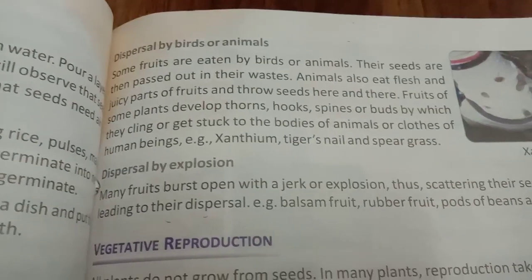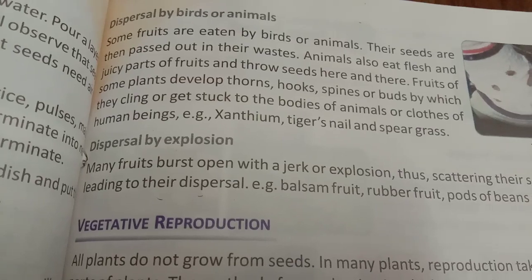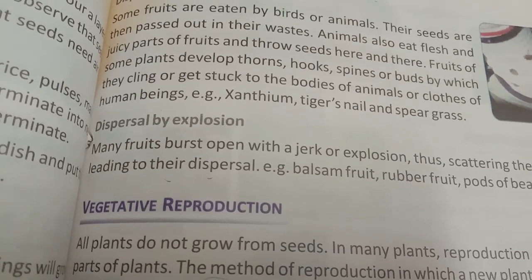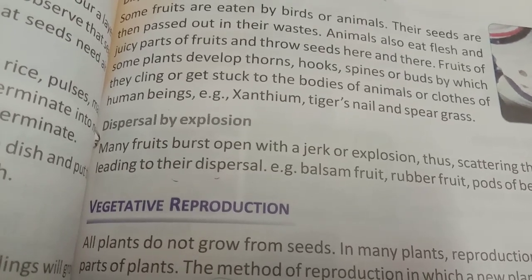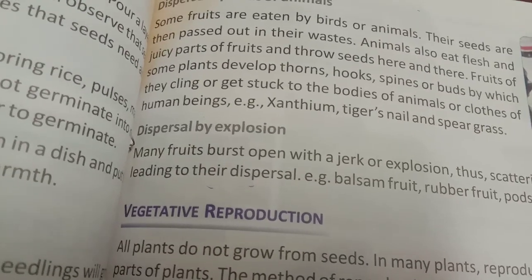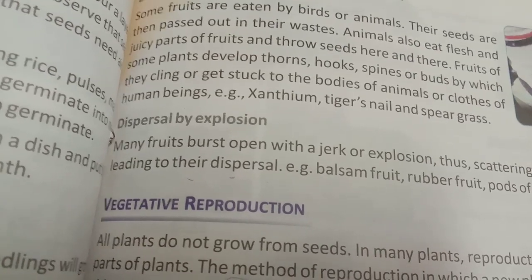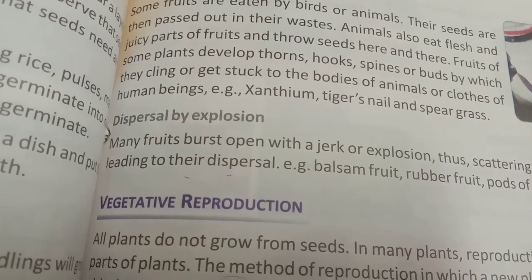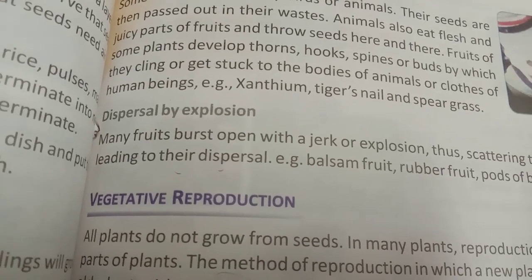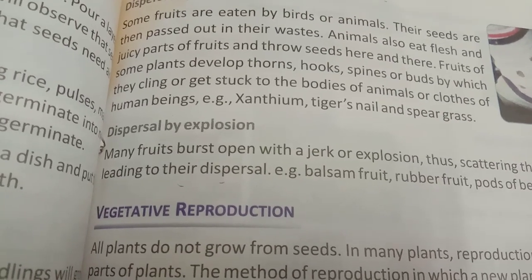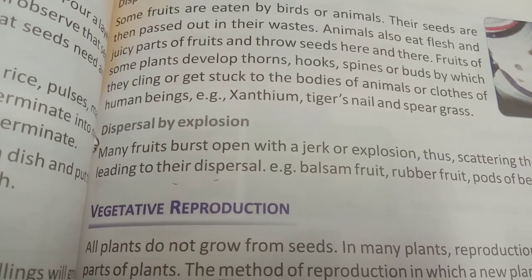Now what happens when we are going through the middle of the bushes or plants? Sometimes you can see some leaves or some parts of the plant, like the stem or small stalks, get stuck to our clothes, or even to animals when they are grazing, right? Sometimes when an animal has eaten, the waste thrown out from the body, the undigested thing, everyone knows, right? Waste. So in that also sometimes seeds come out.